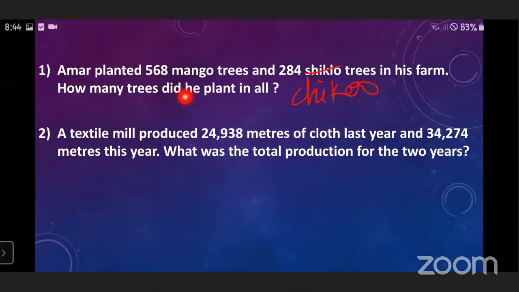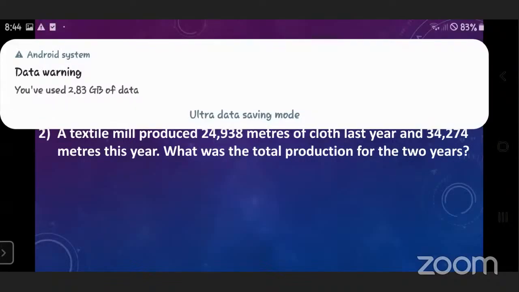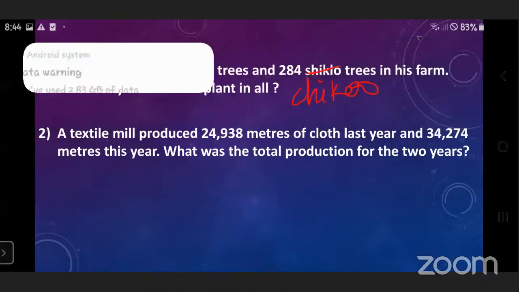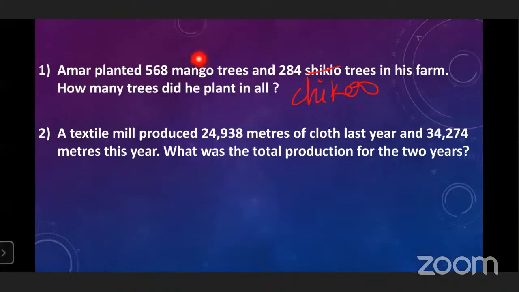So what you have to do here? Addition. You have to add the mango trees and chiku trees. That time you will get the answer, the total number of trees. Understood now how to solve the word problem?